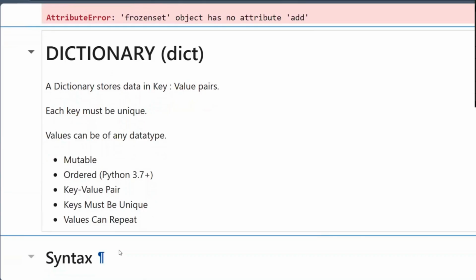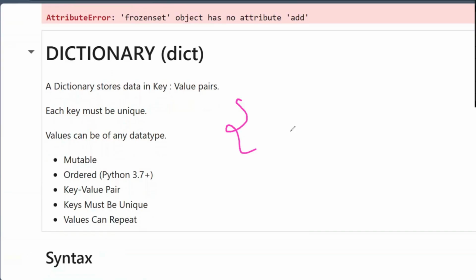Dictionary stores data in key value pairs. Each key must be unique. It can be of any data type. So whatever you're saying, the elements of the dictionary are in a key value pair, right? For example, this is key 1. I'm storing value 1. Now in the key 2, I'm storing value 1. Is it okay?